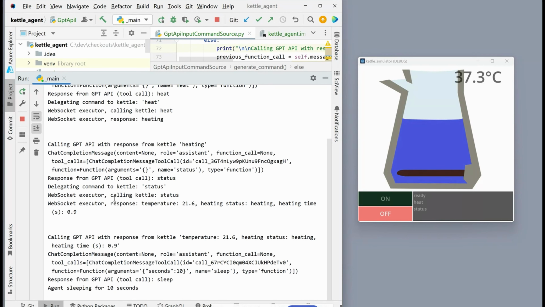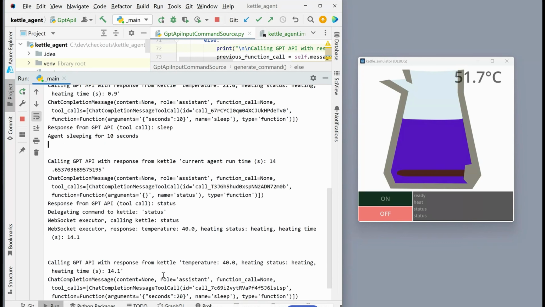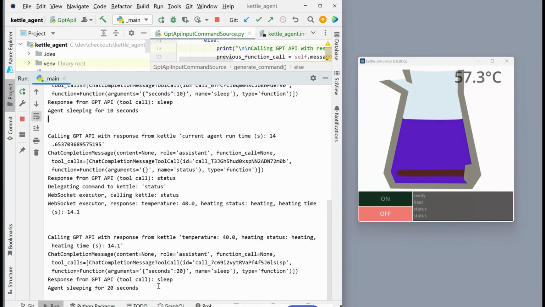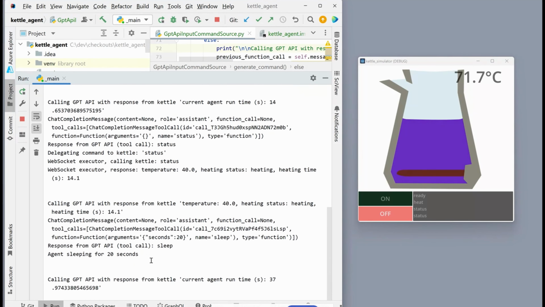We've provided the status from the kettle of what the temperature is, and it's heating. Then it's decided to sleep for 10 seconds. Then it's asked for the status again, and it's decided to sleep for another 20 seconds. So in 20 seconds time, the agent will wake up and then say to the GPT API, hey, what should I do next? Here we go.